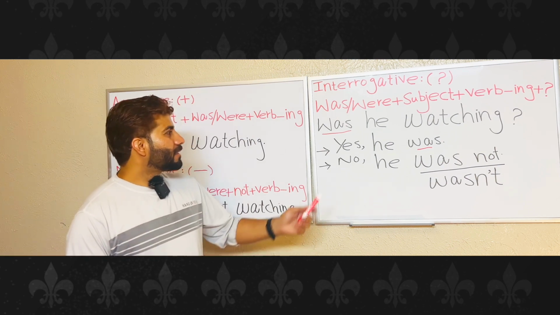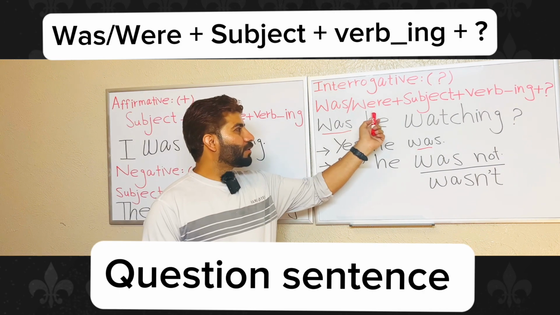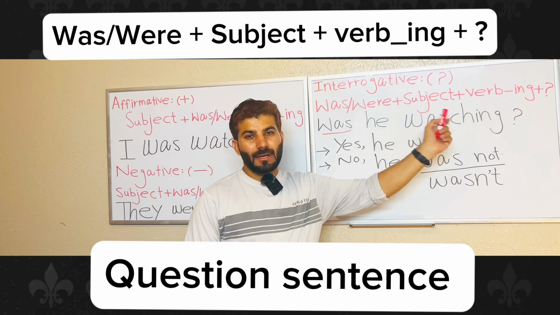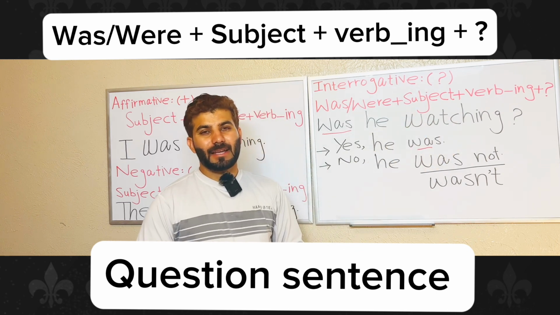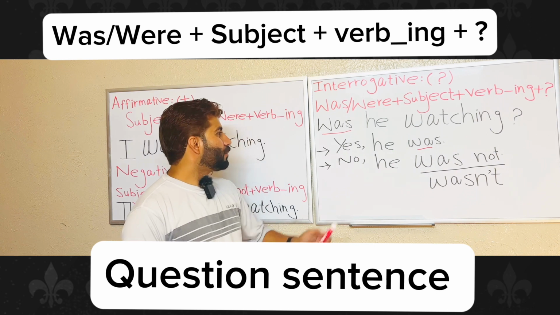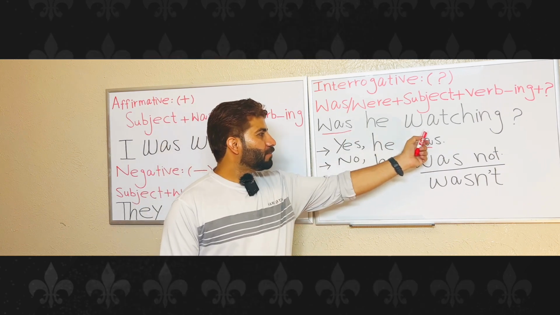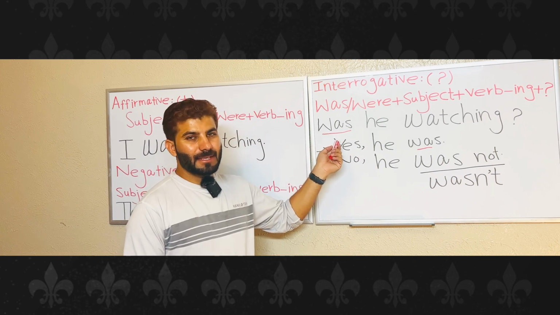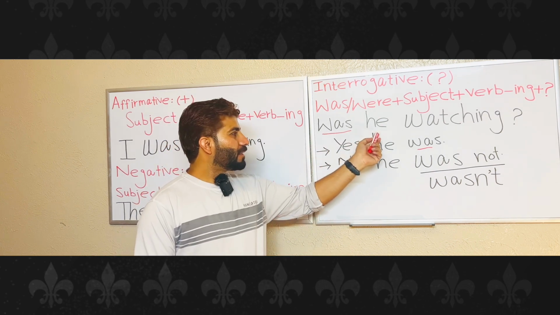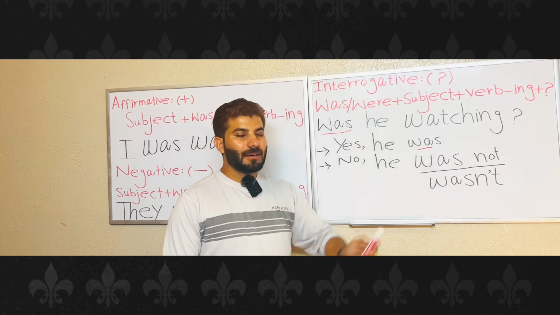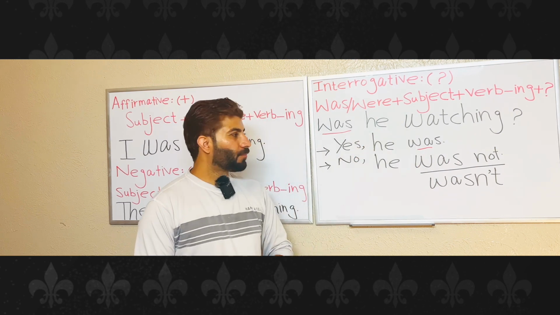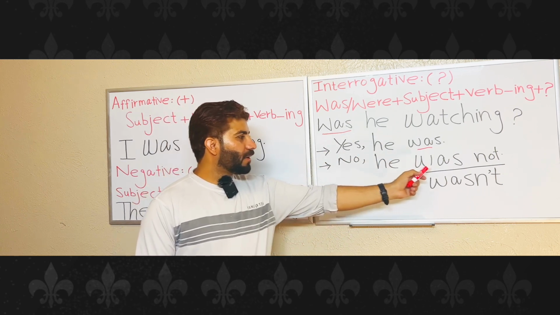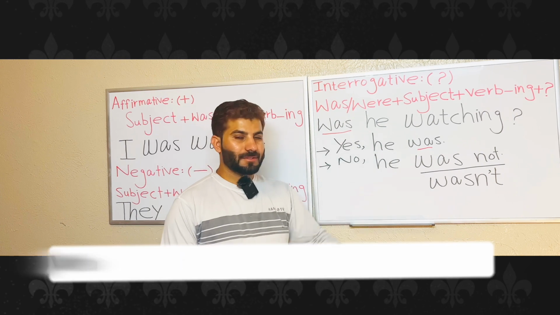In question sentences, we bring was to the beginning of the sentence, then we add the subject, verb, followed by ing at the end, and a question mark. For example, was he watching? You see, we brought was to the beginning of the sentence, and after was we add the subject and then ing with a base form. So the answer will be yes, he was, or no, he wasn't. You can say wasn't or was not.